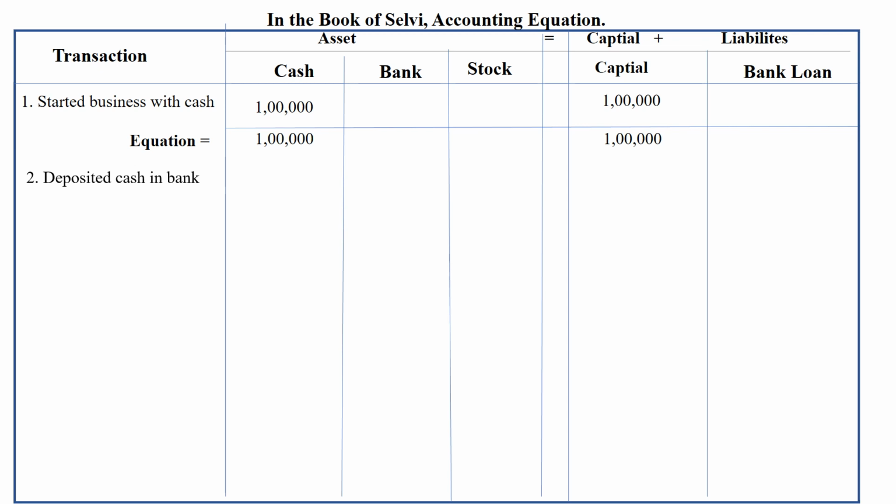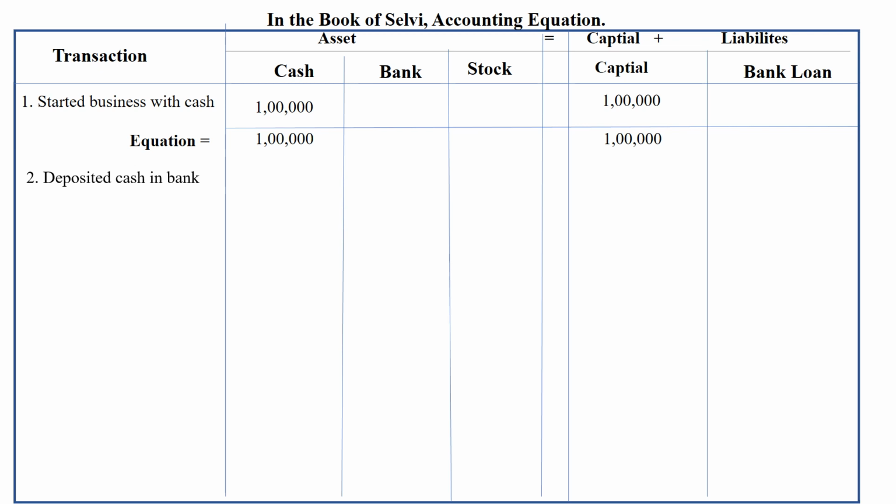Deposited cash in the bank. So from the cash we have taken the amount and we have deposited it in the bank. From the 1 lakh cash we take 60,000 and put it in our bank. So how will the transaction come?